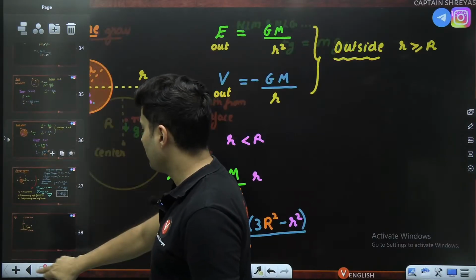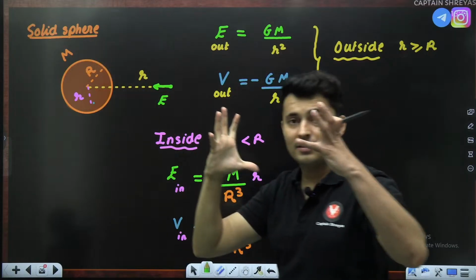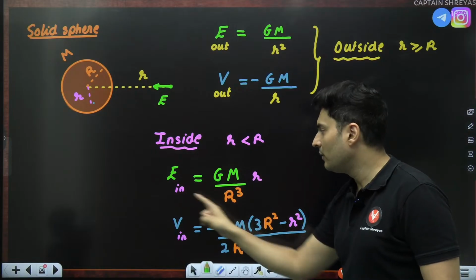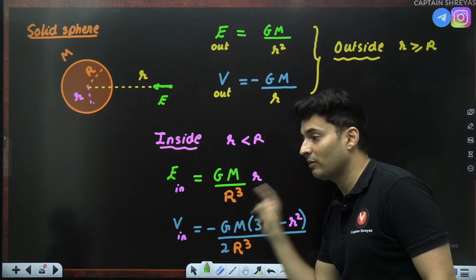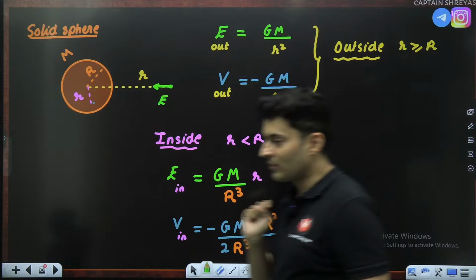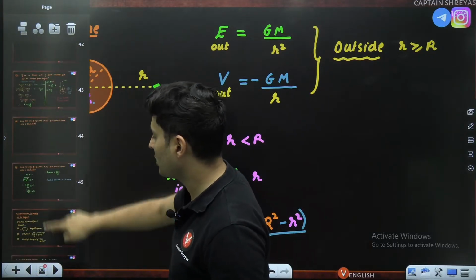Let's go inside the solid sphere, because Earth is a solid sphere. Observe carefully. When you are inside, the forces are proportional to r, inversely proportional to the cube of the radius of the planet, GMr by R cube. That is the catch. So field, force, everything is proportional to r.